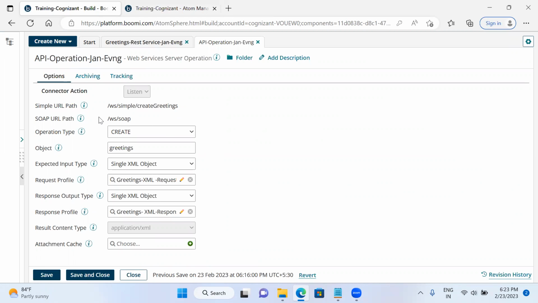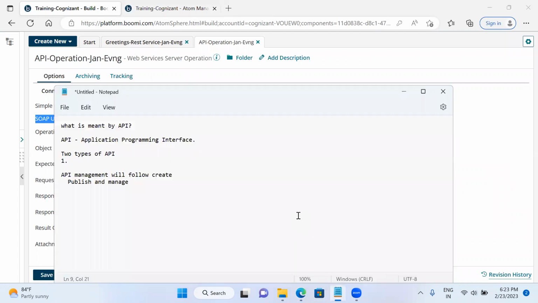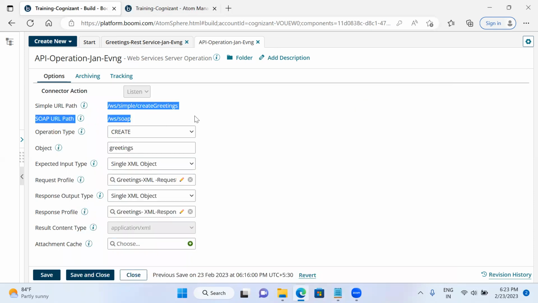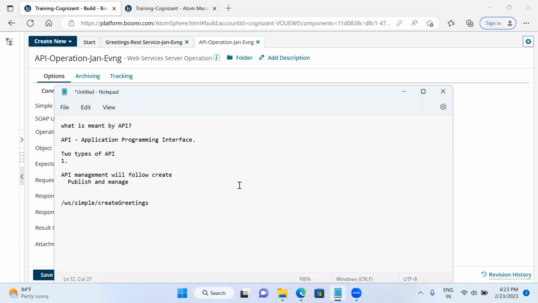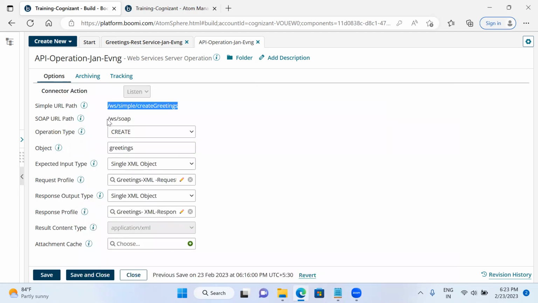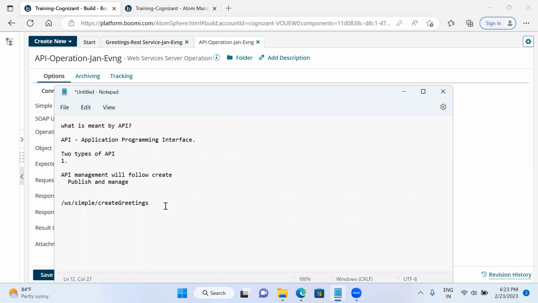Now I am going to see this simple URL path and SOAP URL path. Now I need to copy and paste this one. So now what I'll do is copy this. Control V, and at the same time I'm going to paste this SOAP URL path also. So this is the SOAP URL path.